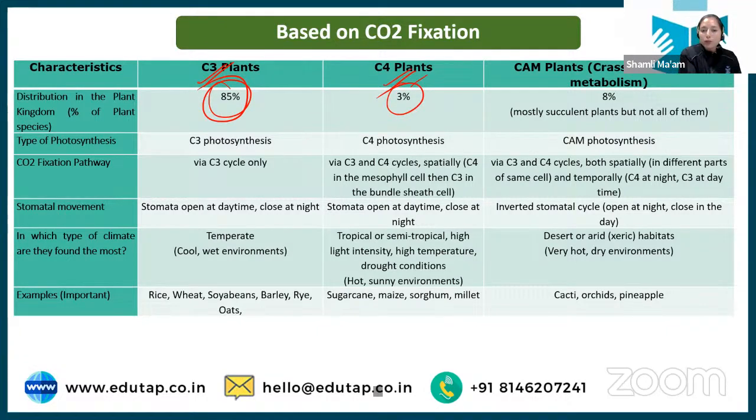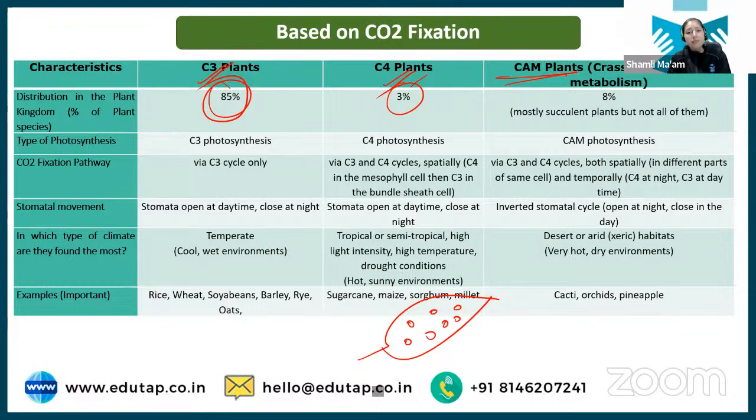Okay? Now, apart from C3 and C4, there are some plants which are found in very desert conditions. See how the plant is absorbing carbon dioxide. Plants open up the stomata because these are the pores from which anything can enter or exit. This is a leaf of a plant, for say. These leaves have small pores known as stomata, and these stomata are the pathway of gas exchange. So if O2 goes out, it goes out from the stomata, and CO2 comes in from the stomata.